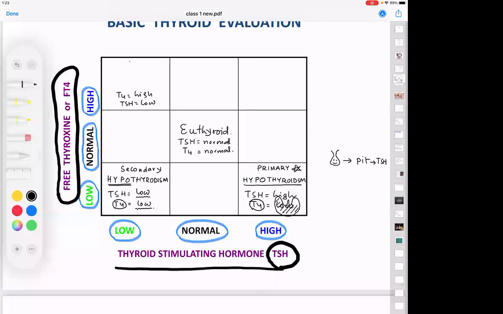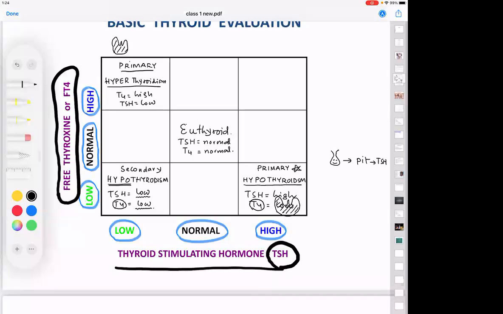Now tell me, T4 is high, TSH is low. What is this state? Hypo or hyper? Hyperthyroidism. Very good. T4 is high, so this is hyperthyroidism. Primary. And obviously, it is arising from the pathology in the gland. So this is primary. That means it is a disease of the gland, like Graves' disease.